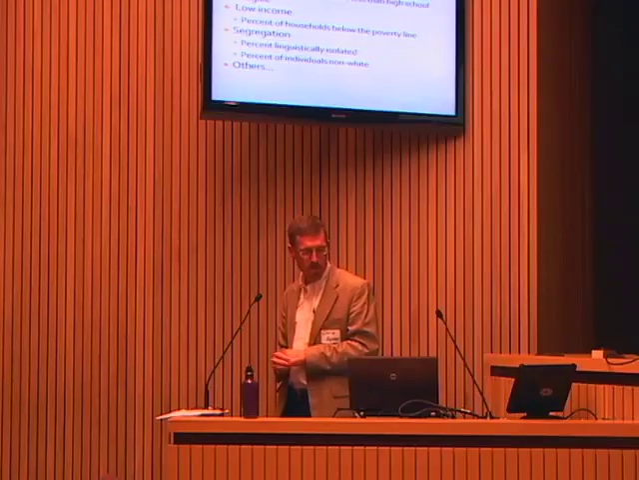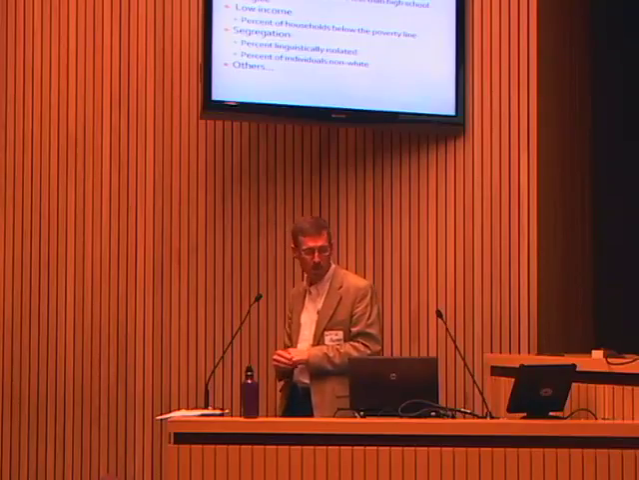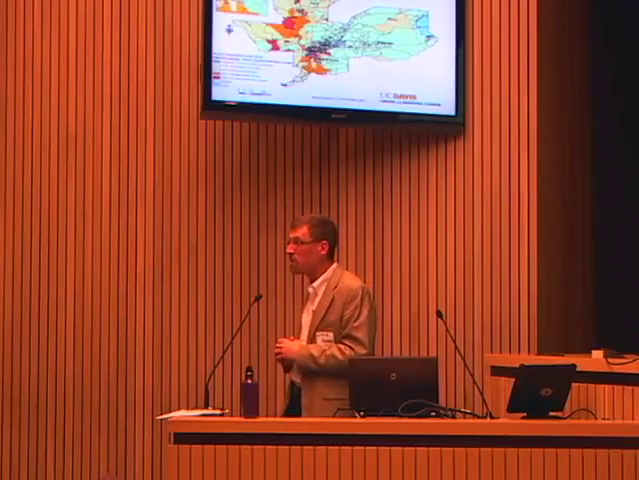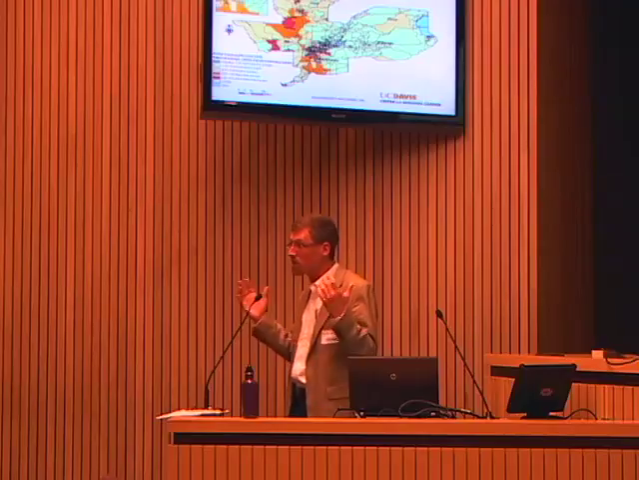Low income rates, and then some measures of segregation, looking at the percent of linguistically isolated populations and the percent of non-white individuals in the regions. And we expect to expand this list of indicators of social vulnerability. But this gives you a preliminary indication of where those populations are as a whole that seem at risk.